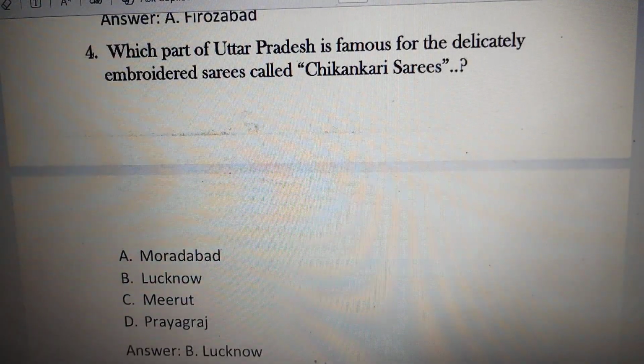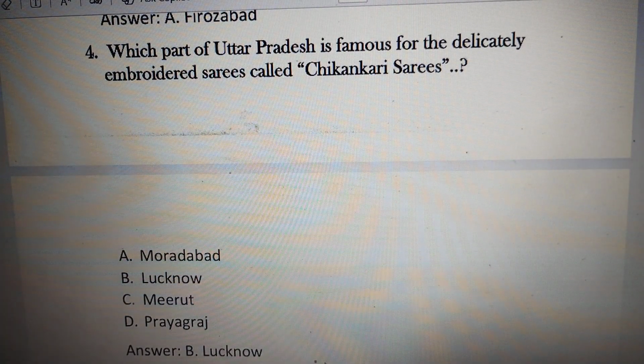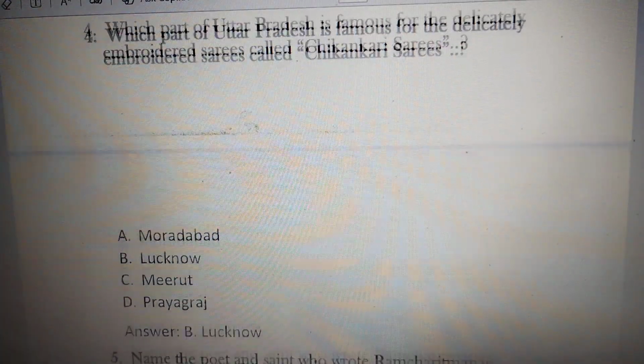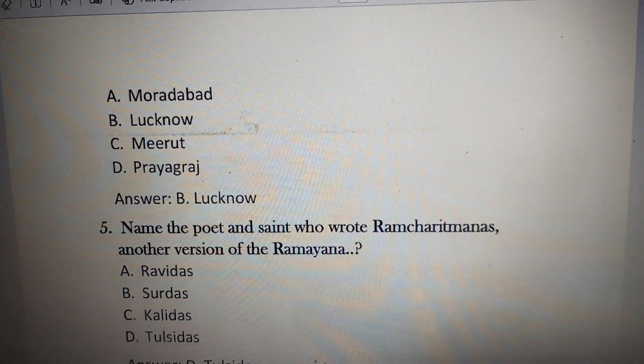Look at the next question. Which part of Uttar Pradesh is famous for the delicately embroidered sarees called chikankari sarees? Options are option A Moradabad, option B Lucknow, option C Meerut, option D Prayagraj. The right answer is option B. Lucknow is famous for producing chikankari sarees. Moradabad is known as Pital Nagari, which is famous for brass. Meerut is famous for producing sports goods, while Prayagraj is famous for producing guavas.